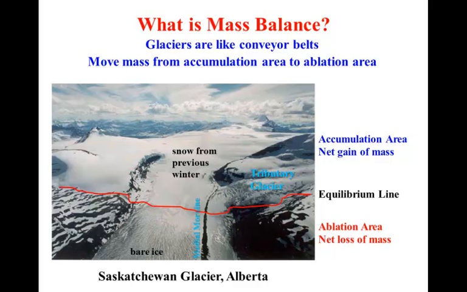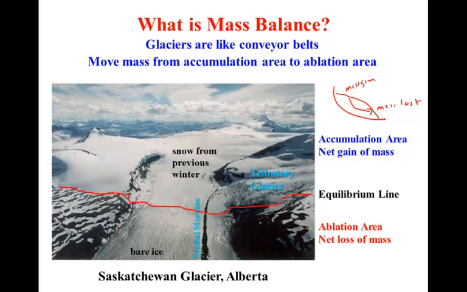In thinking about how a glacier reacts to mass balance, it helps to think of glaciers like a conveyor belt. Of course, a glacier is continuously moving. What it's doing is taking extra mass from up higher where it accumulates and moving that mass down lower to lower elevations, warmer temperatures, where that excess mass can be lost.